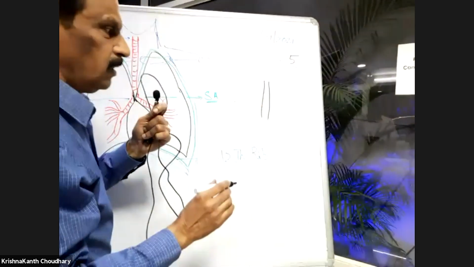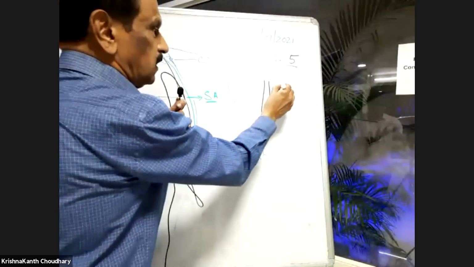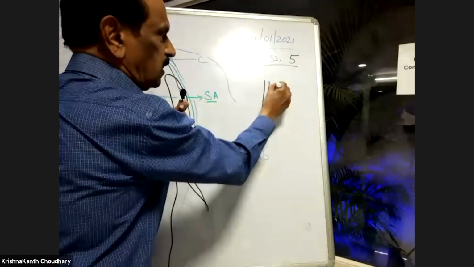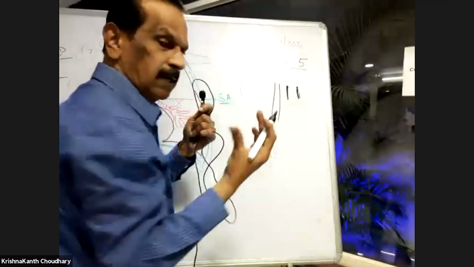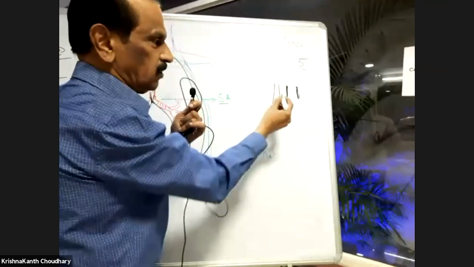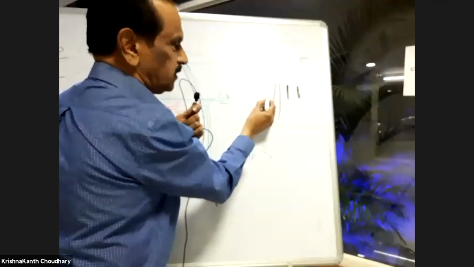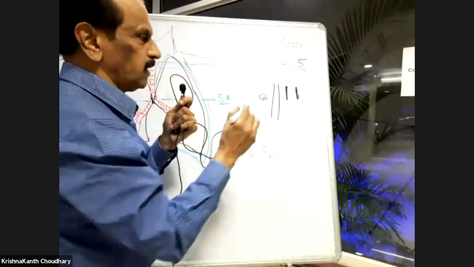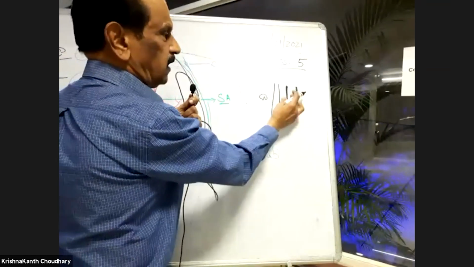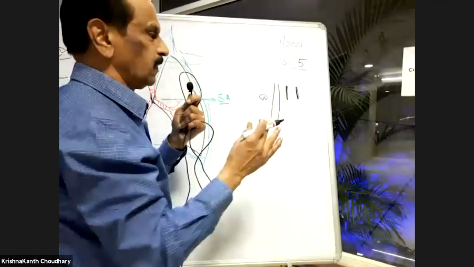Can you see? Yes, sir, we can see. This is a normal airway. In bronchiectasis, the wall becomes thick and big, dilated. That is the pathology. This is the normal one. This is the ectatic airway, bronchiectasis. The wall becomes thick and it becomes dilated, big.